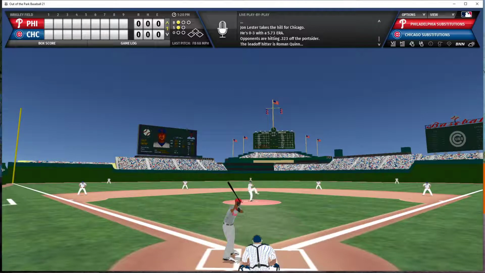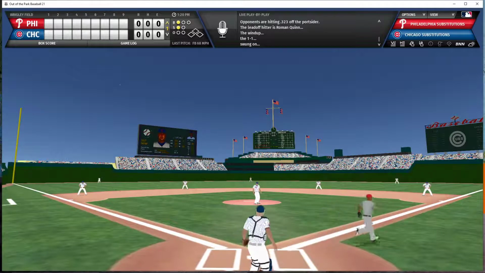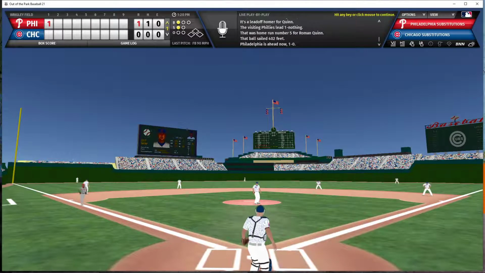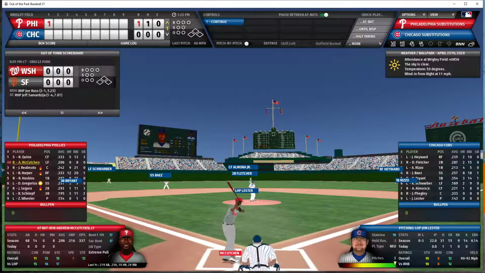Lester looking in. Here's the pitch. And that is going to be a leadoff home run for the Phillies center fielder, Quinn. That was a 1-1 fastball. Quinn turned on it and drove it out to the seats in left field. And the Phillies are up 1-0 just that fast. Andrew McCutchen is now going to be the batter.